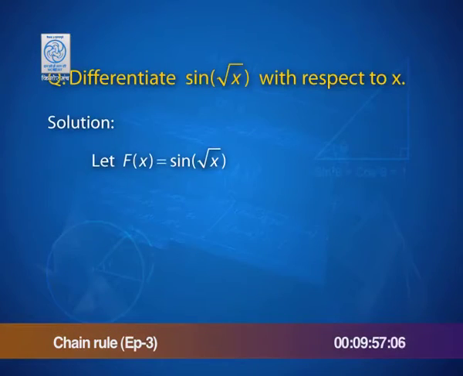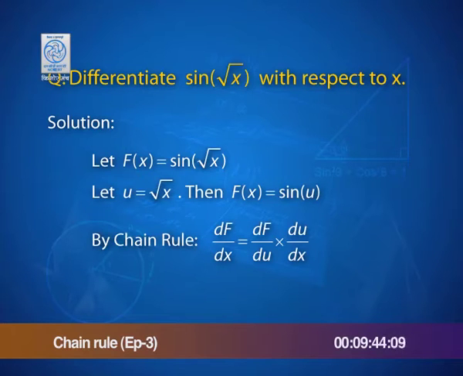Let us call our function capital F, which is sine of root x, and let us take the inner function, the second function root x, to be u. Then F of x is nothing but sine of u, and therefore, by the chain rule, dF by dx is the same as the derivative of f with respect to u into the derivative of u with respect to x.